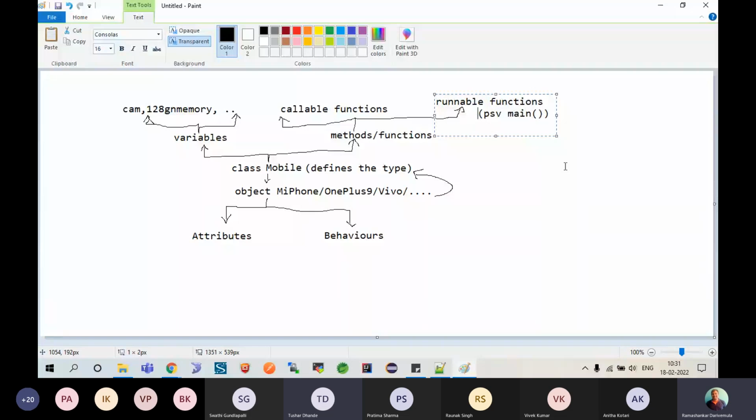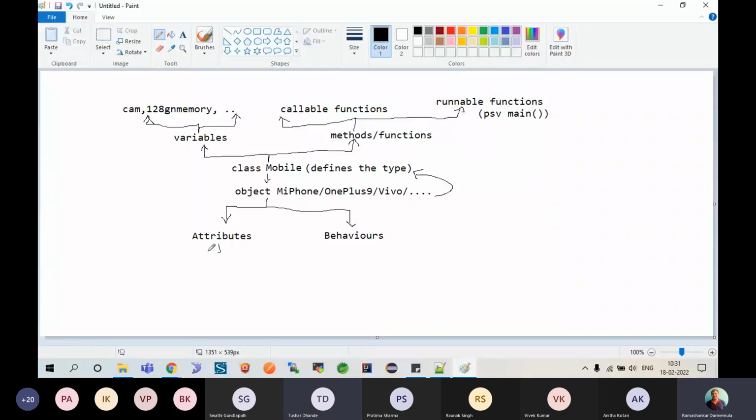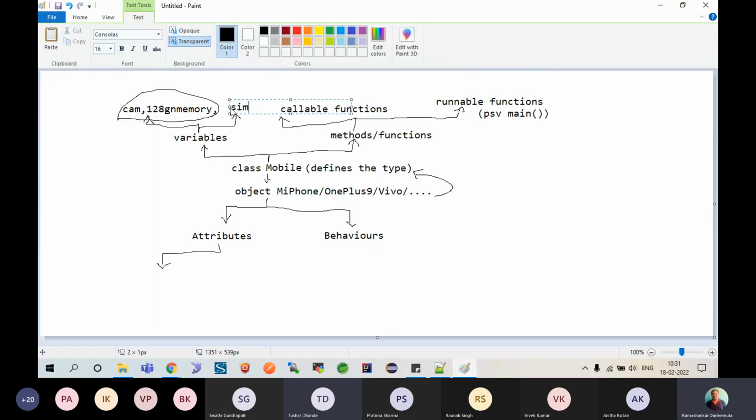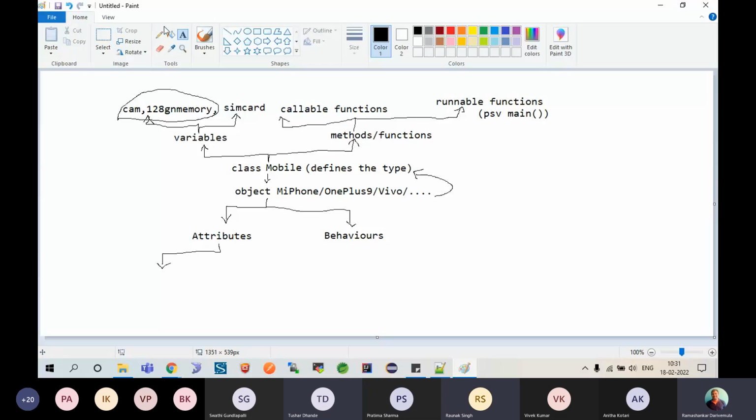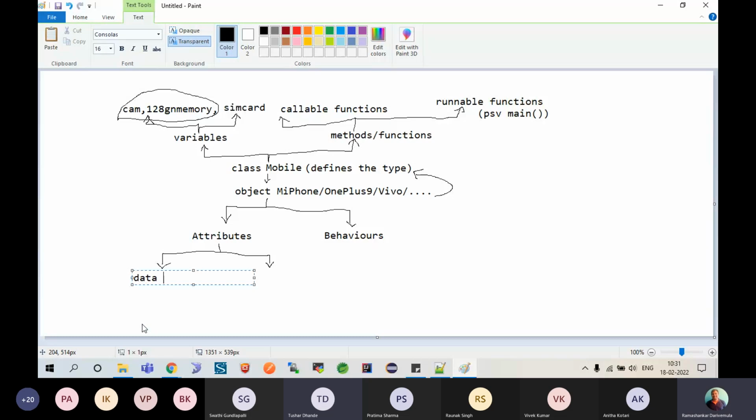Okay. So if you see them, for example, attributes, one type of attribute is what I have specified. Pretty fine. What is the other type of attribute I can have? I would like to specify that also. That's your SIM card. Please note that SIM card is also a part of the phone. Yes or no? Agree with that? Yes, sir. Yes, it is a part of the phone, but basically the SIM card points to some other thing, which is a tower kind of thing. So these are called data members, whereas this guy is called a reference member. That is, they point to some other thing.